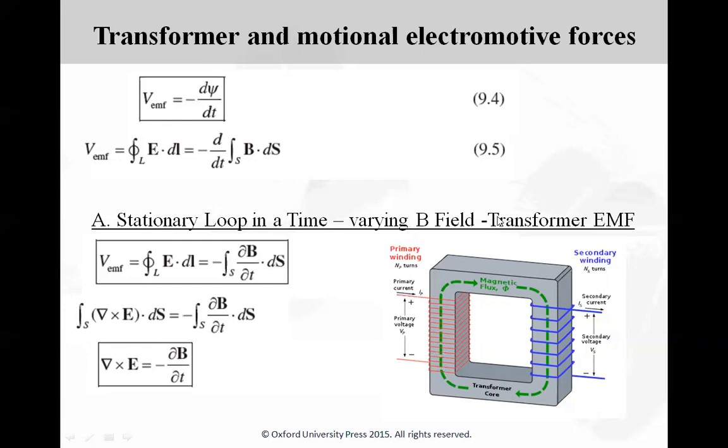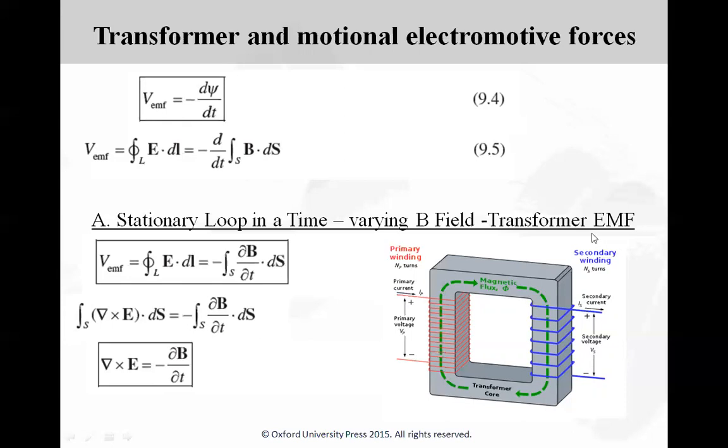This EMF is also known as transformer EMF. Since the magnetic field is varying with respect to time, B being the magnetic flux density is a function of both position and time, so the total derivative in equation 9.5 becomes the partial derivative when it is brought inside the integration. Therefore V_EMF is equal to minus the integration over a surface of del B by del t dot ds. By applying Stokes theorem on either side of this expression, we obtain del cross E is equal to minus del B by del t.